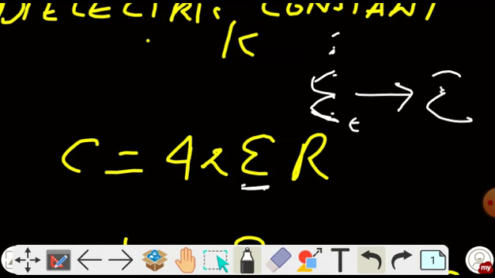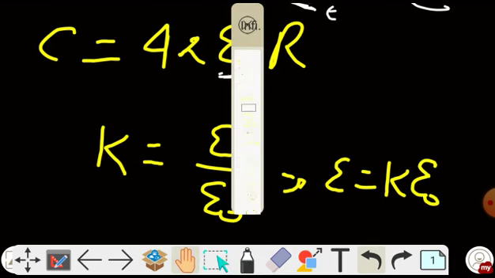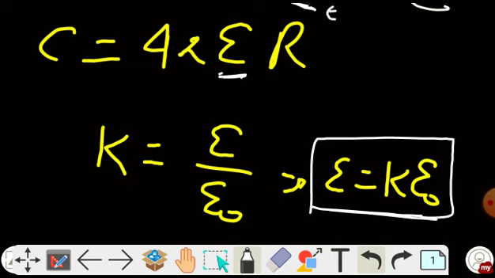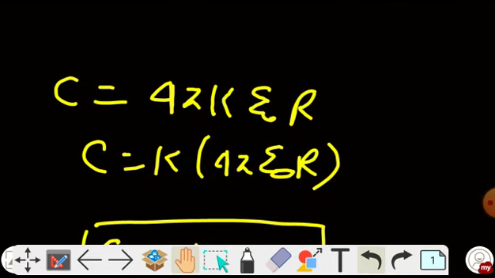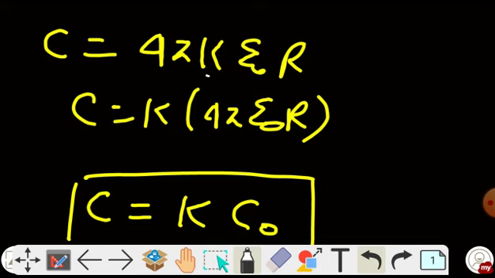Now, since we know that the dielectric constant K is defined as the ratio of epsilon and epsilon naught, from here we can say that epsilon is K times epsilon naught. Put the value of epsilon here. So this is K epsilon naught, take K outside. Now what is this term, 4 pi epsilon naught R? Yes, this is the capacitance of that capacitor in vacuum. Let me denote it with C naught.